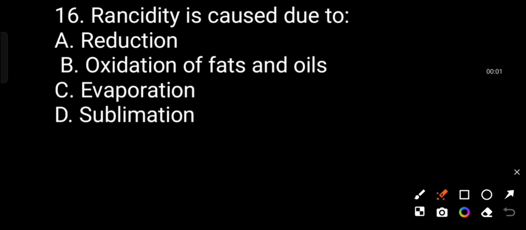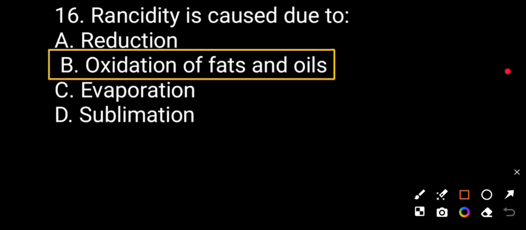Question number 16. Rancidity is caused due to reduction, oxidation of fats and oils, evaporation, sublimation. Correct answer will be B. Oxidation of fats and oils.